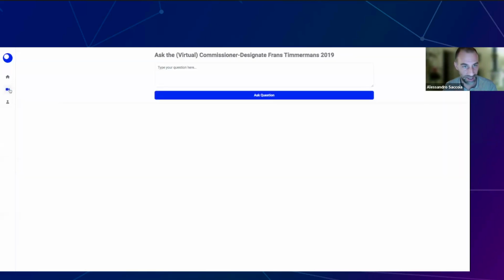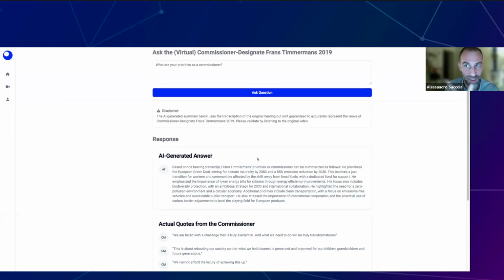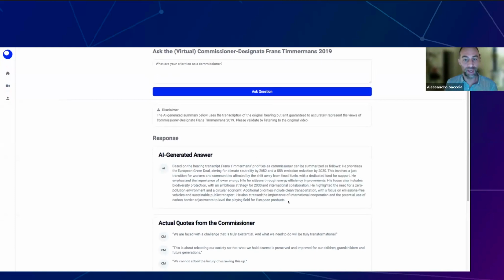And last thing, of course, there must have been a chatbot somewhere. We can ask the person, for example, what are your priorities as a commissioner. And here there is also some Milvus, because the system will give a good answer to this question.